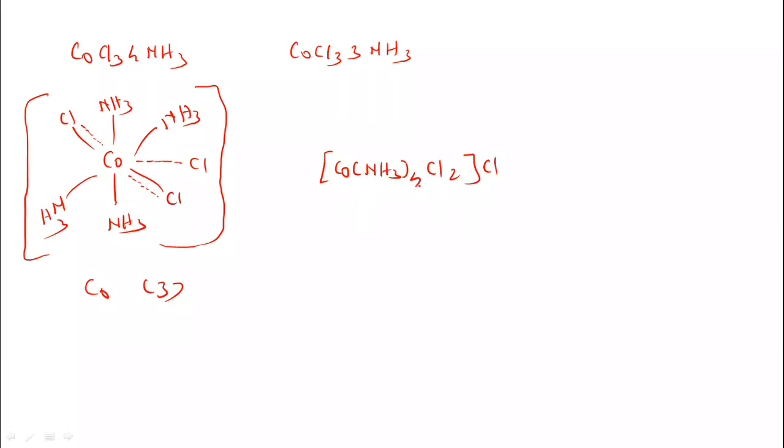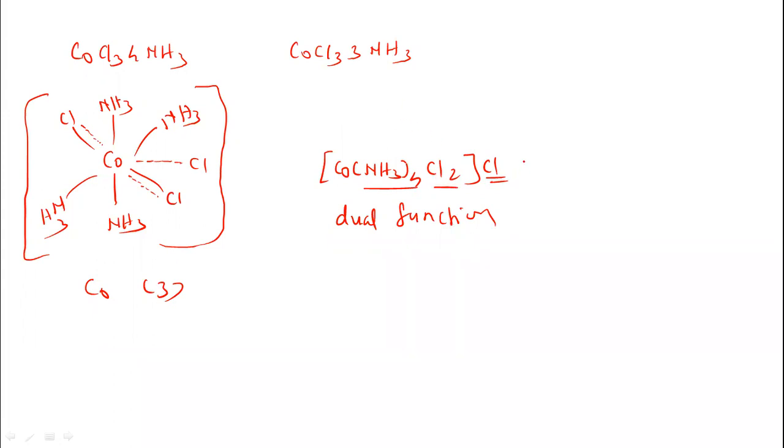So the primary valency of the cobalt is 3 here, because these 2 chlorines are involved in the primary valency as well as the secondary valency. Dual function. They are playing the role of dual function here. And this one is only playing the role of one function, primary valency. But overall, the total primary valency becomes equal to 3 here. And the secondary valency is equal to 6. This 4 plus 2 is equal to 6.